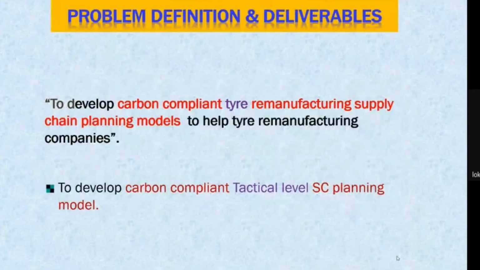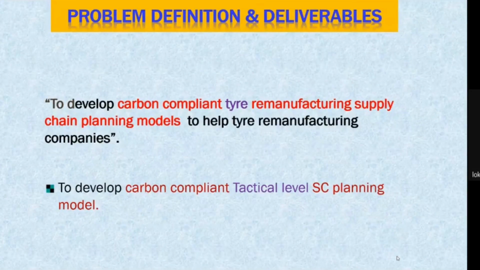The goal here is to develop carbon compliant tire remanufacturing supply chain planning models to help tire remanufacturing companies. We have three types of planning: one is strategic planning, the second is tactical planning, and the third is operational level planning.